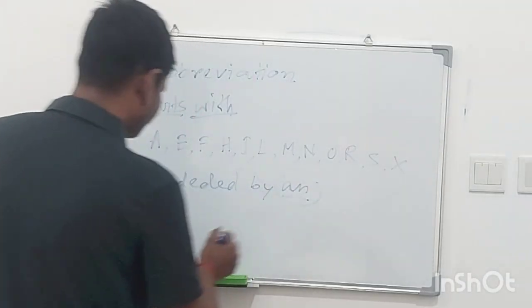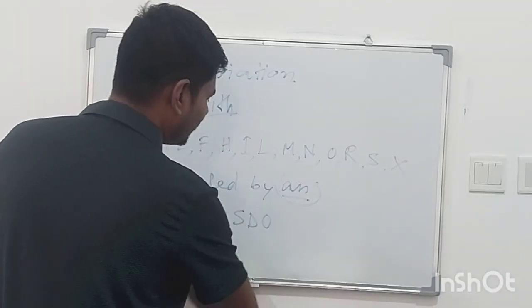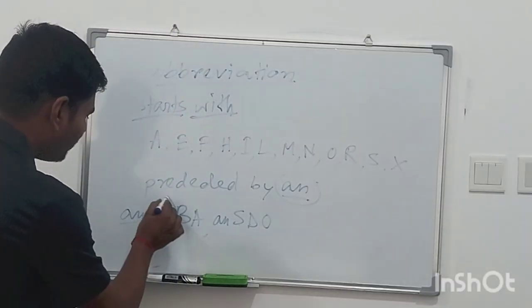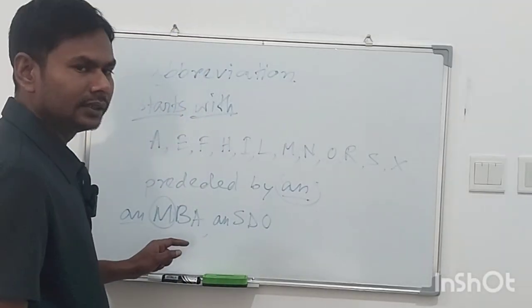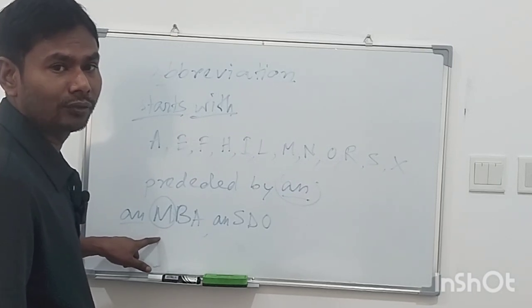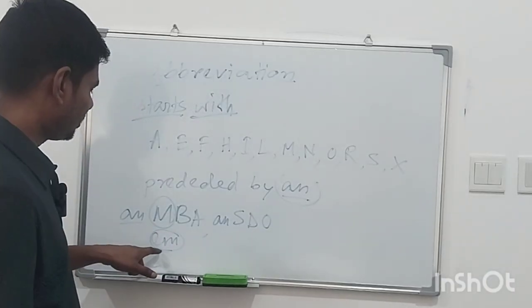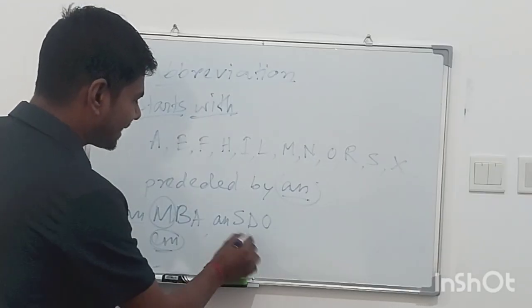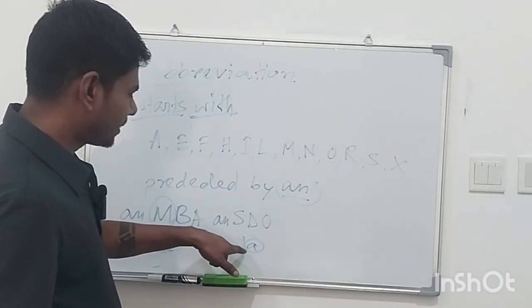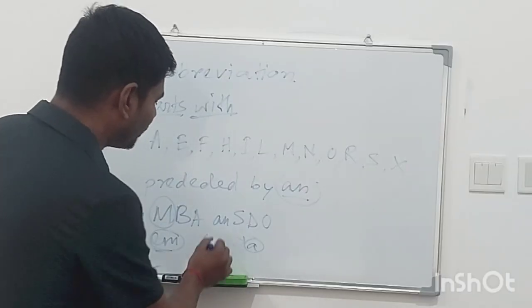Like MBA and SDO. See, in MBA, M is taking the sound of a vowel, so I have to use an. And SDO, taking the sound of a vowel, so we have to use an.